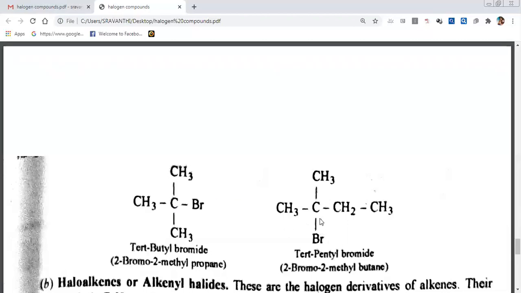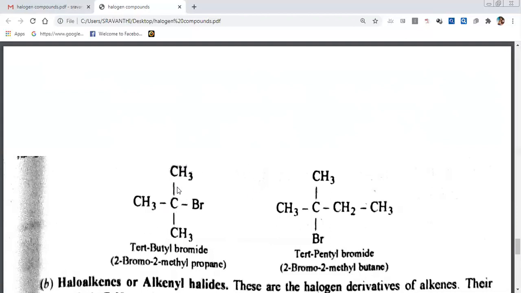You see, the halide is attached on this carbon. Is this carbon primary or secondary or tertiary? This carbon is connected to the first carbon, second carbon, third carbon. Means this carbon we can say is tertiary. So this compound we call a tertiary alkyl halide. This is if a carbon is connected to three carbons. What is it? Tertiary butyl bromide.